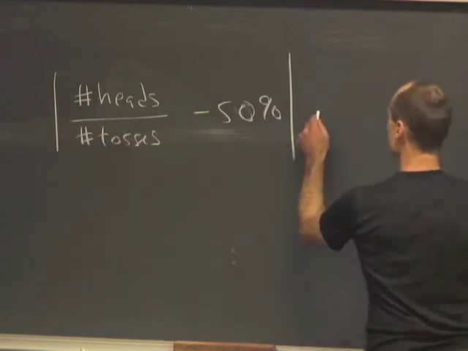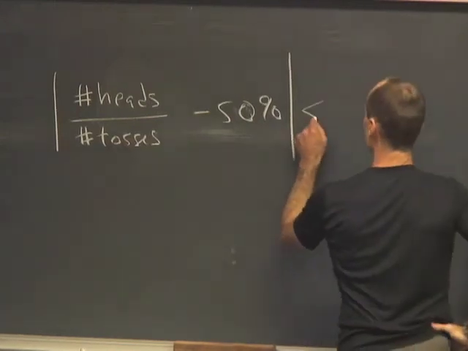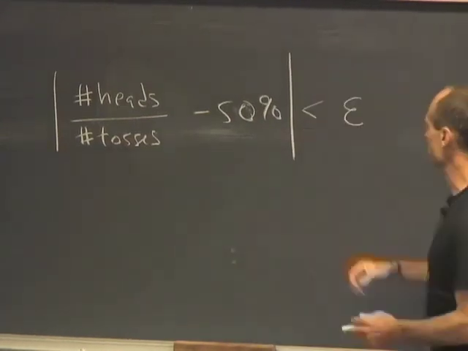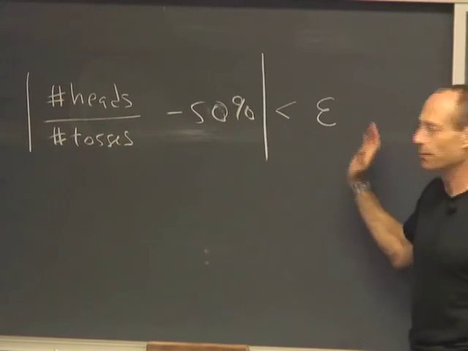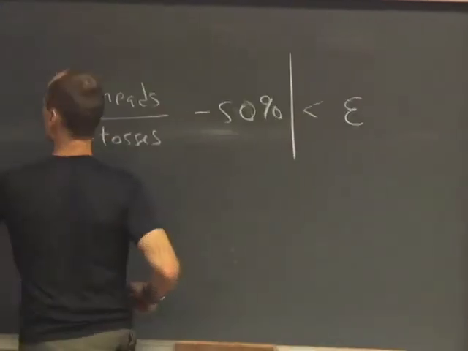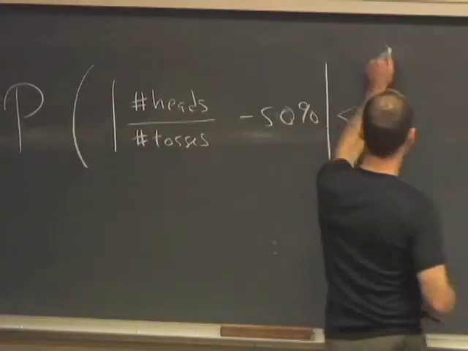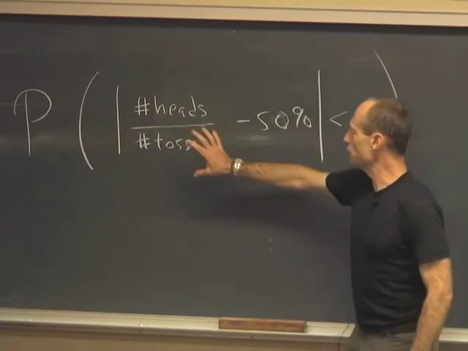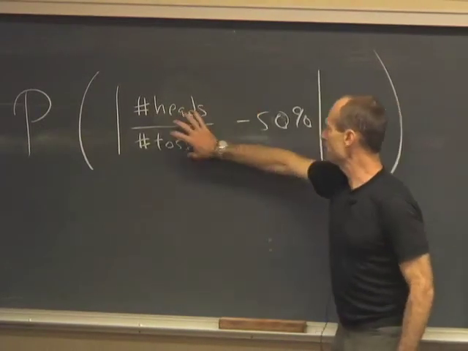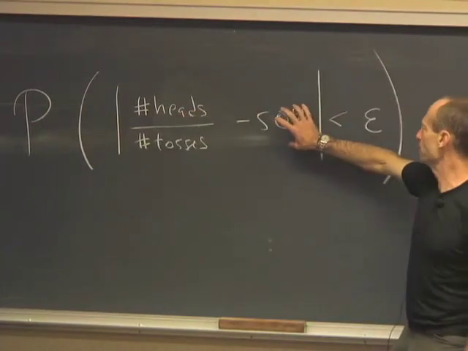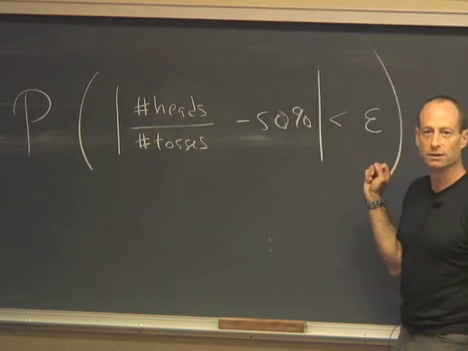Let's ask, though, what's the chance that this difference is less than some positive number epsilon? So we're going to look at the probability that the difference between the fraction of successes and the theoretical probability of success is less than epsilon.